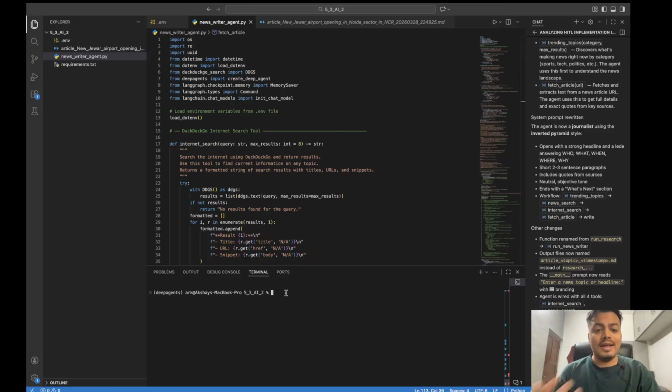Before going into the code, let's do the execution and see the results. I'll be starting my agent using python news_writer_agent.py. It is asking me for a news topic or headline. Yesterday I read about a new airport being launched in Noida, which is called Jewar Airport. So let's give it a topic of new Jewar Airport.